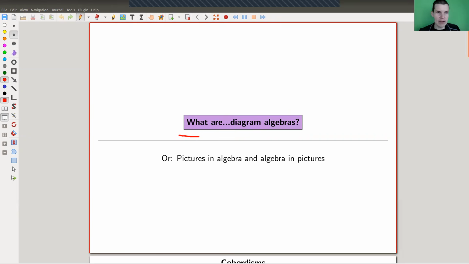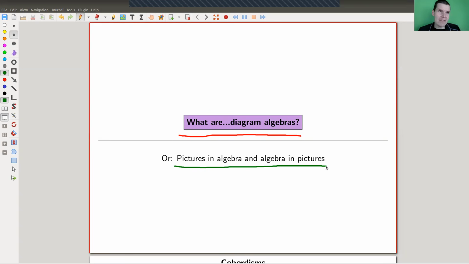So what are diagram algebras? Of course, I'm going to explain what diagram algebras are, at least from my perspective, because there is no really well-established definition of what a diagram algebra is. But the point I would like to sell is that there's a very nice class of algebras given by pictures that arose from many fields of mathematics and physics and other stuff, and have been very popular in the past 30 years or so, although they're around for quite a while.